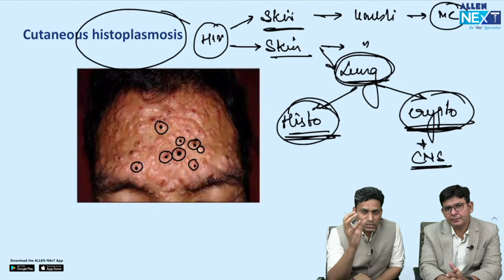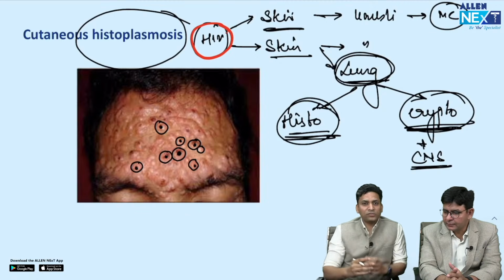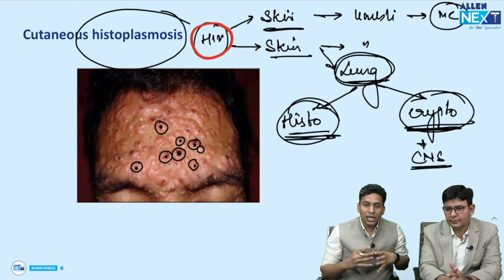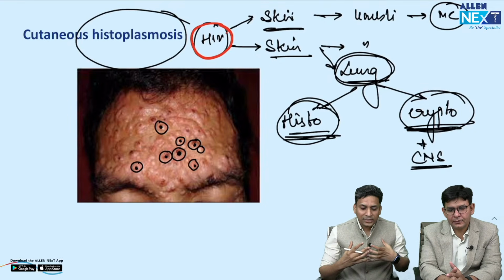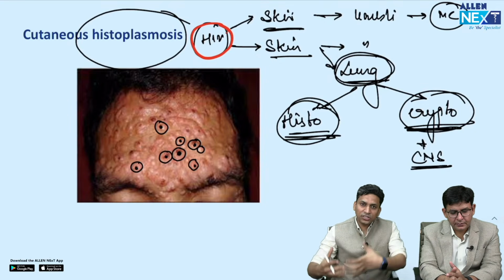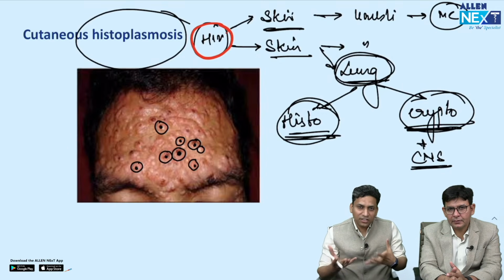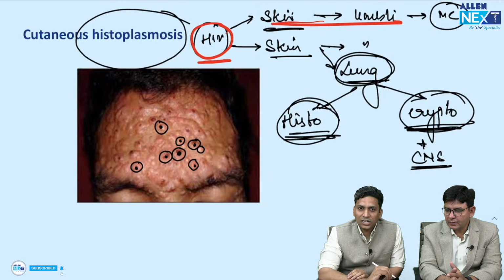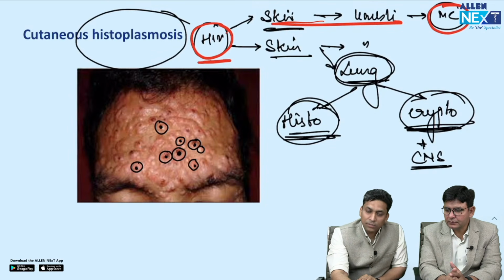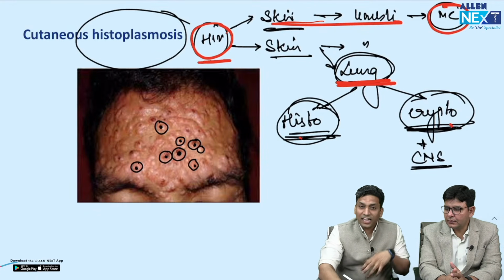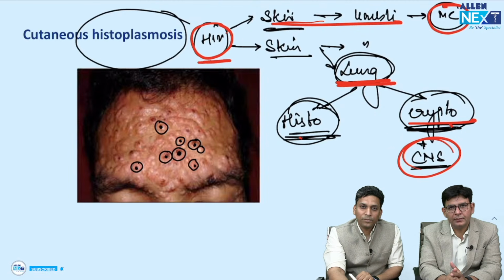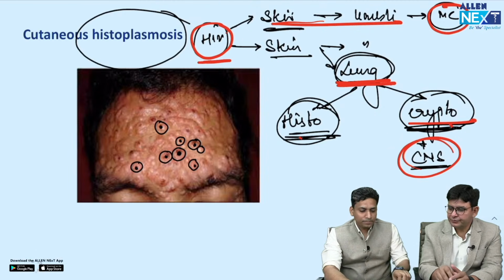So if a question comes that the patient was HIV positive, because we don't know the actual language of the question which came in the examination, we have not included that question, but many students have given us feedback that there was an HIV positive patient and there was an umbilicated lesion. Now how to differentiate? This is the differential diagnosis for such cases: HIV positive with skin lesions having umbilication, then molluscum contagiosum, but along with lung infection, then it can be histo as well as crypto. And if along with that meningitis or something CNS is mentioned, then crypto. I hope this will be clear.